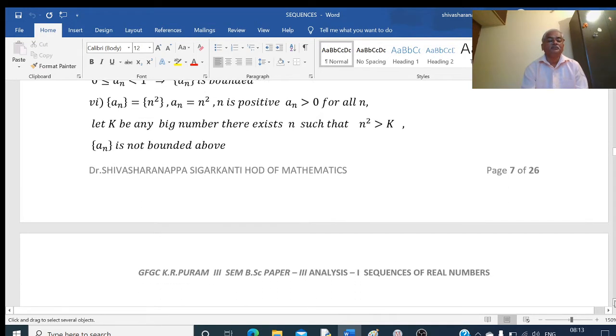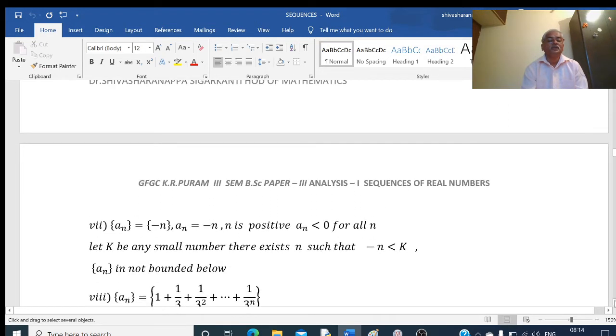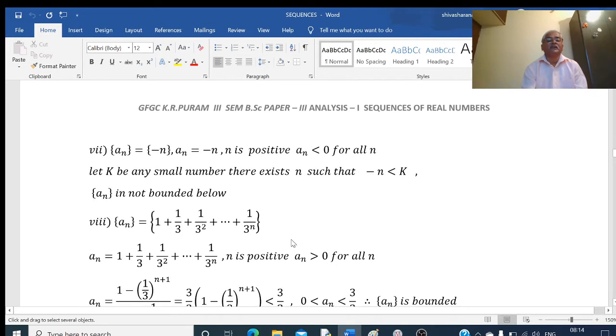Another example. An equal to minus n. Okay. That is, this is a sequence consisting of minus 1, minus 2, minus 3. So that is here. All the terms of this sequence are negative. So negative means that is definitely less than 0. That means this sequence has an upper bound 0. Okay. So that is, this is bounded above.